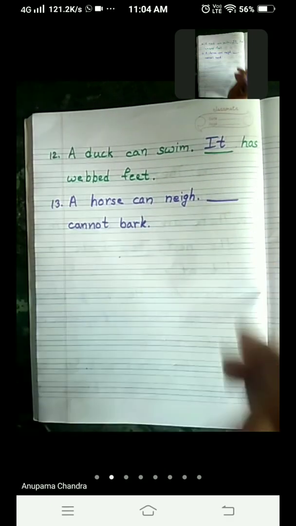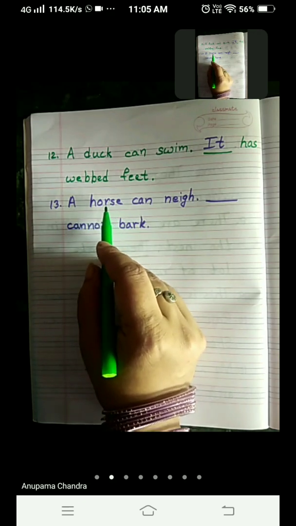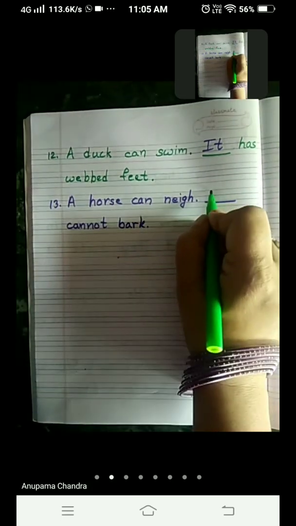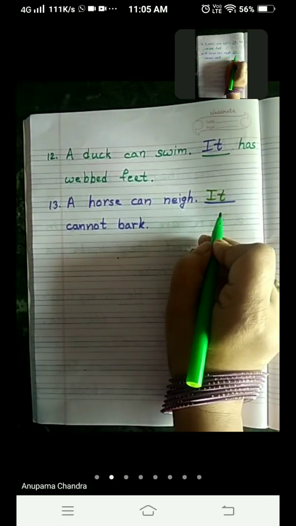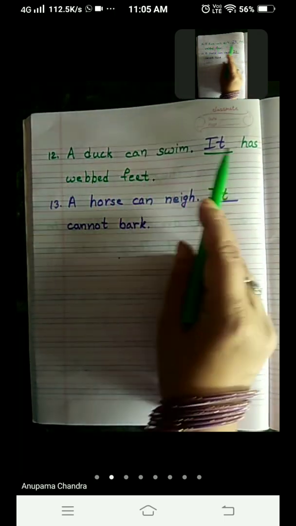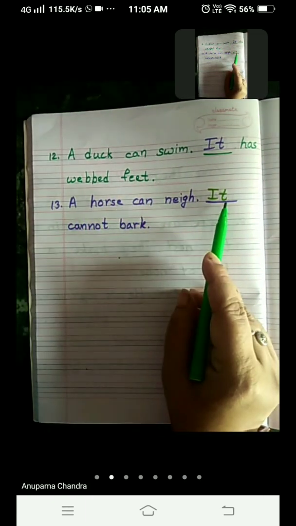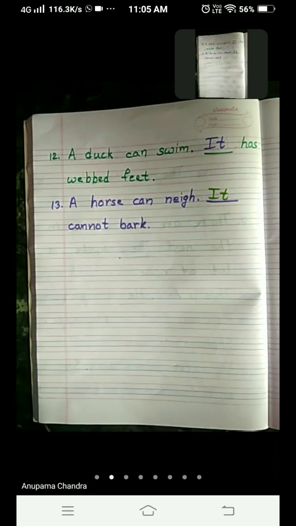What can we use here? So children, as a horse is an animal and we have to use a personal pronoun for a horse, again we are going to use it. Right? As we have done in the previous one, a duck was there, so we used it. Again here a horse is there, so we are using it. Okay? Personal pronoun it we use for animal or things.